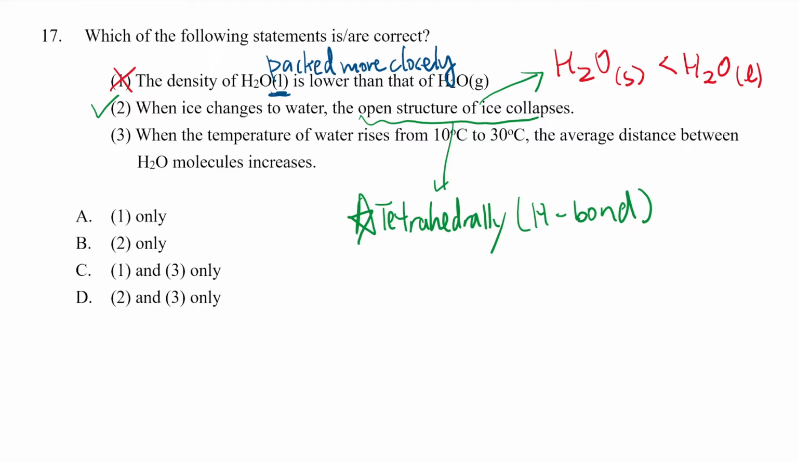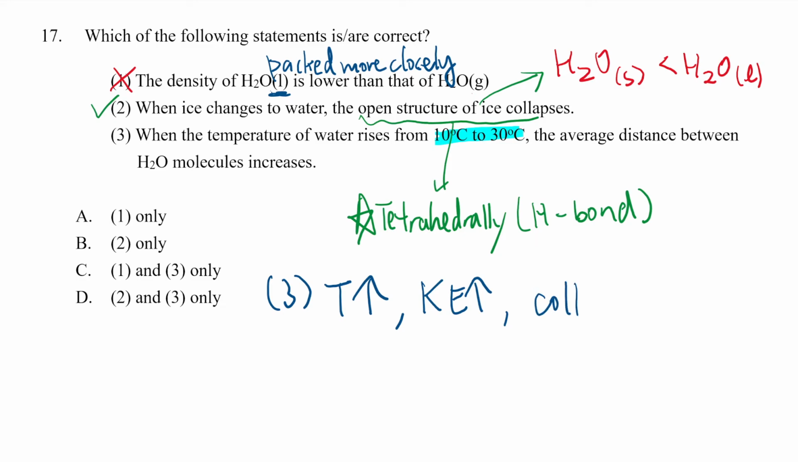Okay? So option 3 says when the temperature of water rises from 10 degrees Celsius to 30, the average distance between the water molecules increases. Now this requires a bit of knowledge from book 4A, rate of reaction, but even if you didn't learn it, it actually makes sense. For option 3, when the temperature increases, obviously the kinetic energy of the water molecules would increase. We have learned this in book 4A. And if the kinetic energy increases, that means there will be more collisions, more effective collisions as well.